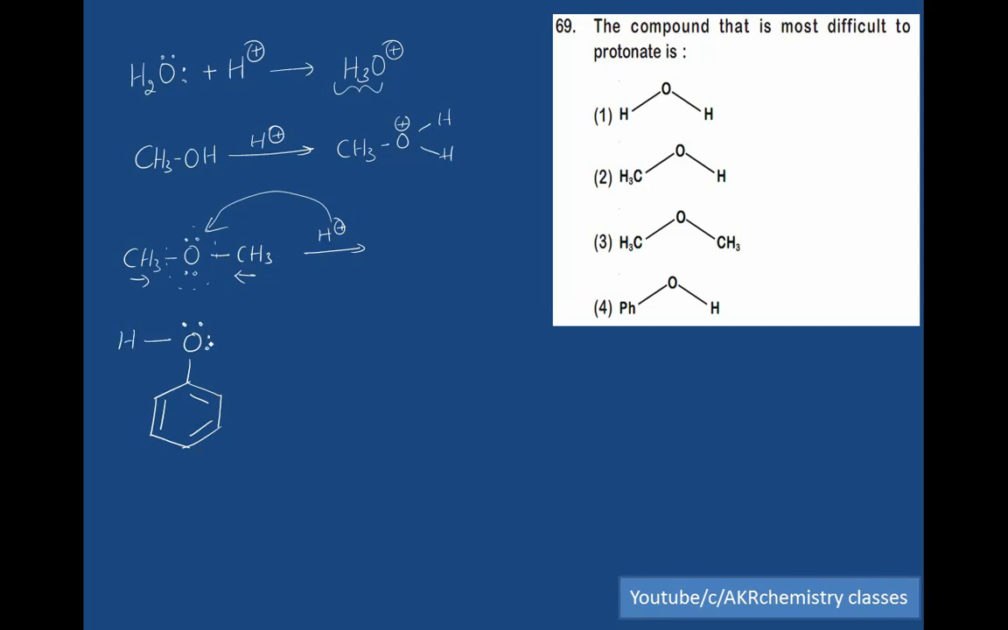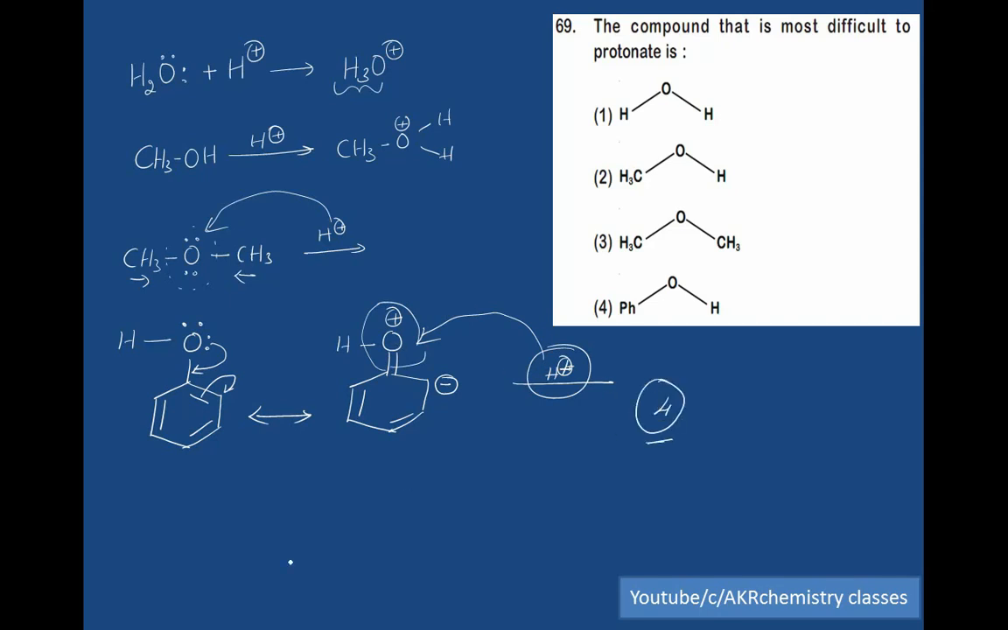The lone pair electrons present on the oxygen atom undergo delocalization with the benzene ring. As soon as they do, negative charge gets delocalized throughout the benzene molecule, creating a positive charge on the oxygen atom. Therefore, attack of H plus ion is unable to take place towards the oxygen atom, because it is also carrying a positive charge, and this proton also carries a positive charge. Attacking of H plus ion or proton onto this oxygen atom is not possible.